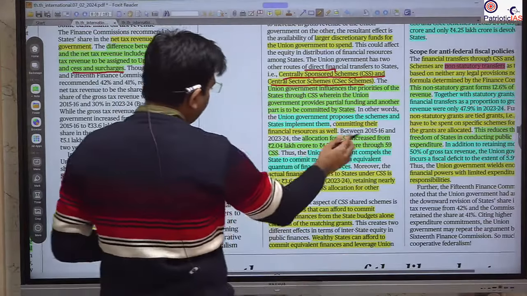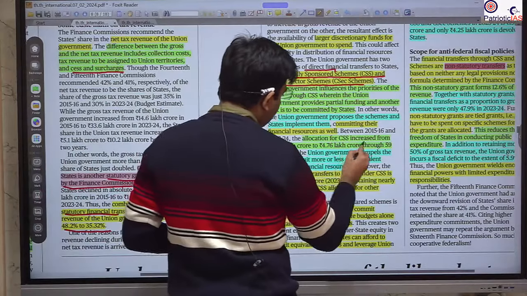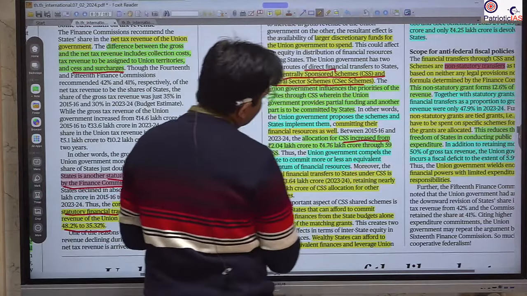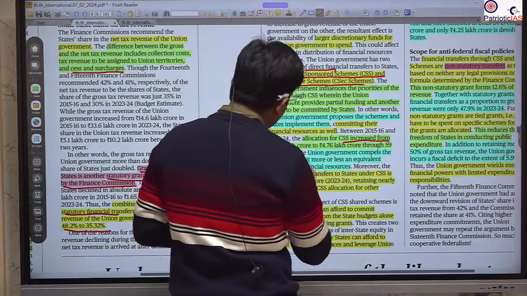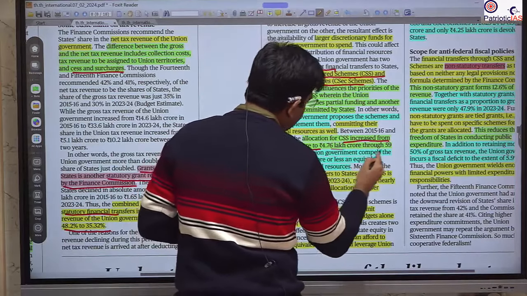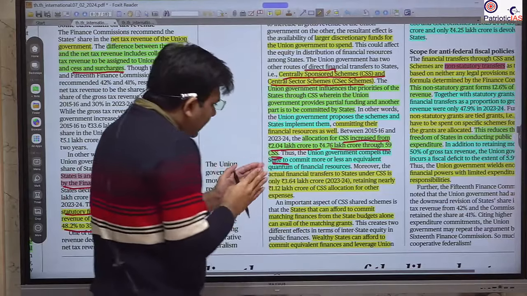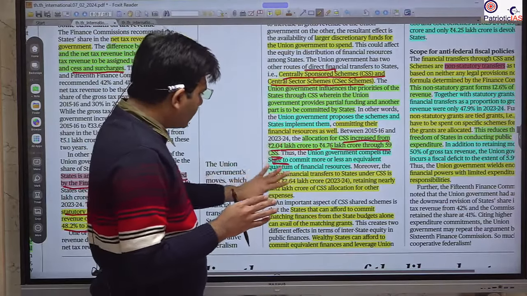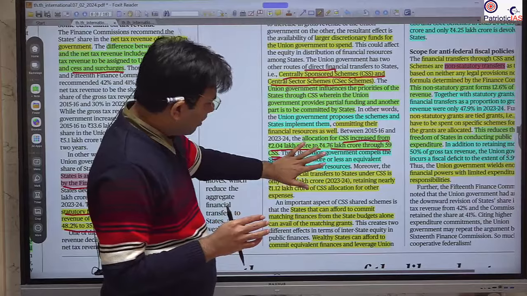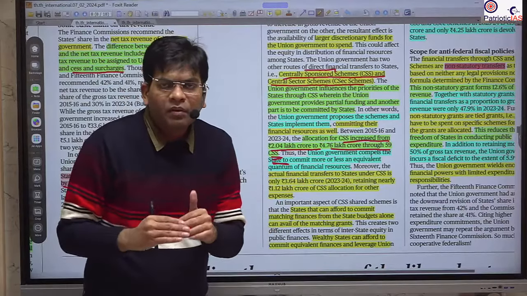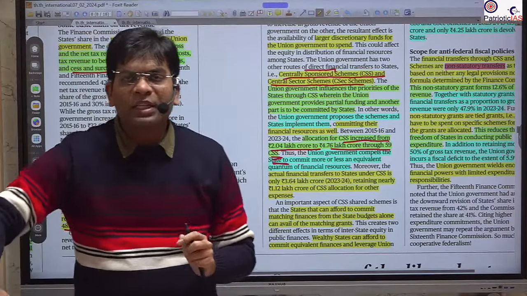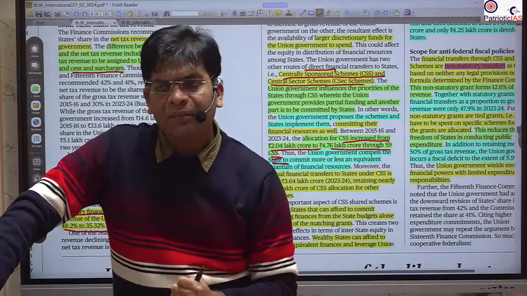So here it is given how the allocation to this centrally sponsored scheme is increasing, and that's why it is creating a burden on many states to share half of the amount. Those states that do not share half of the amount may have a different level of state financial and economic status, maybe Gujarat can pay.